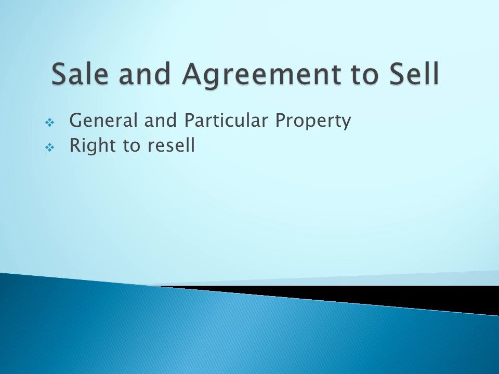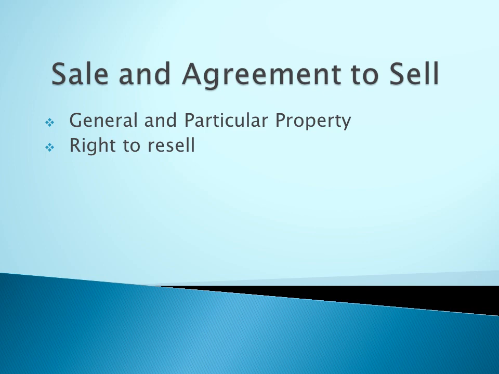In the first case, jus in personam means the two parties, because the buyer and seller can mutually claim against each other. But in the second, jus in rem means the right is one which can be claimed against the world at large. We can claim against the total world at large because the right of ownership is vested in the buyer. In the second case, ownership is vested in the buyer, so he can claim against the world at large.